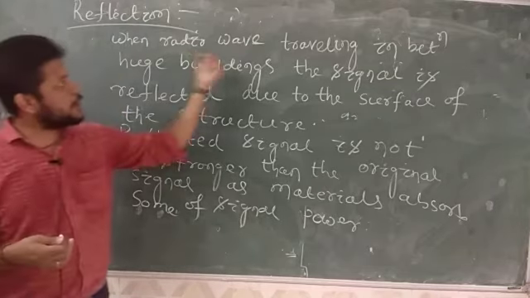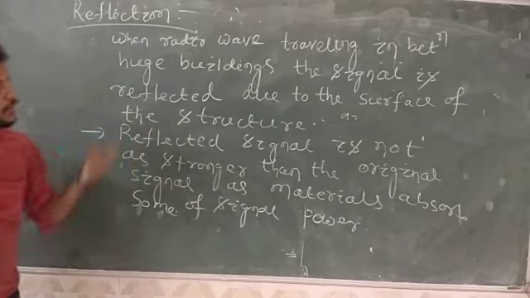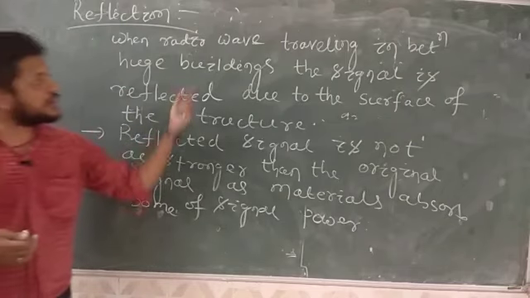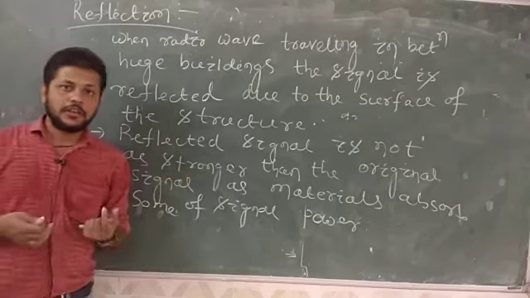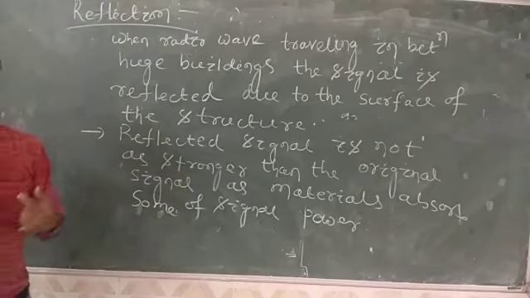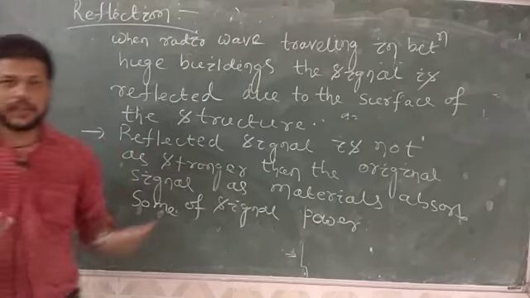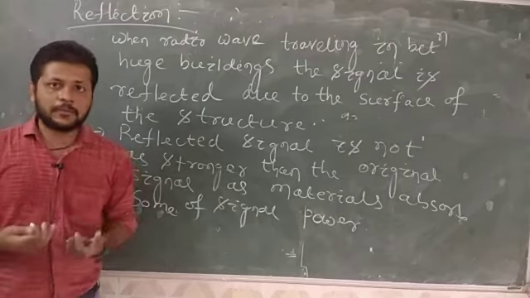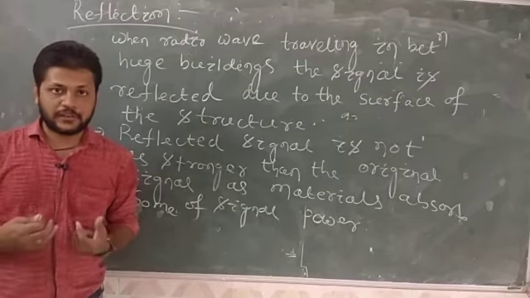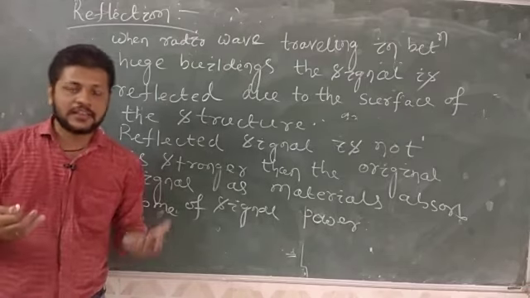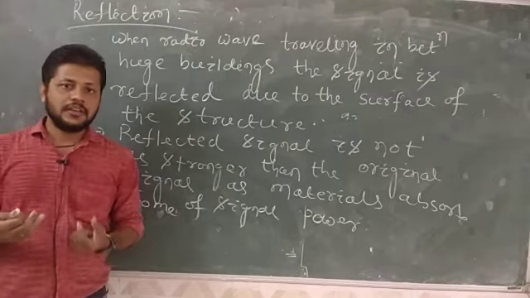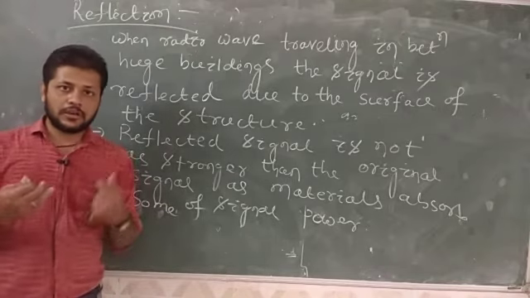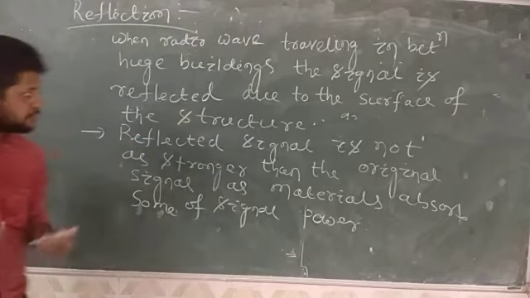When a radio wave, meaning electromagnetic waves, is traveling in between huge buildings, the signal is reflected due to the surface structure. Electromagnetic waves are reflected by huge buildings or mountains, or it is perfectly reflected by a conducting surface. Just as light is reflected from glass, electromagnetic waves in a similar nature are reflected from buildings, mountains or conducting surfaces.